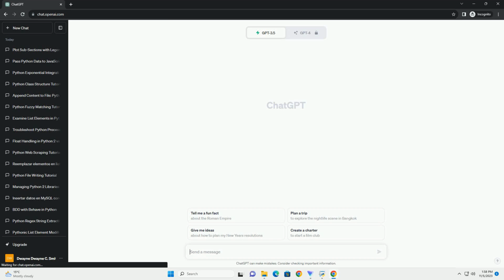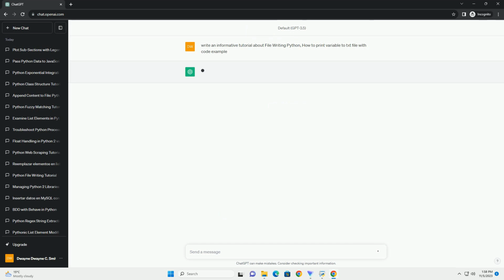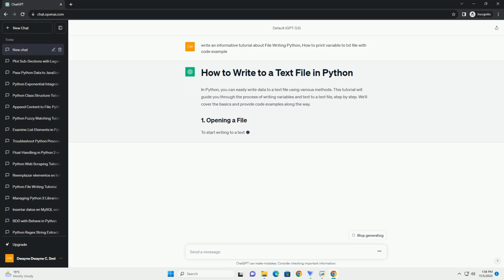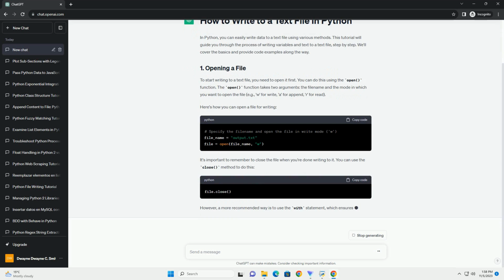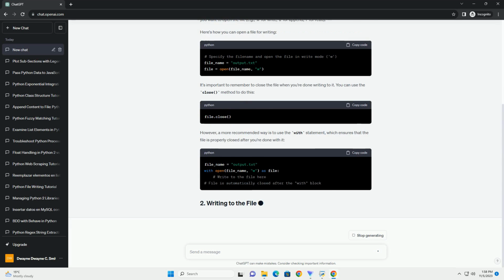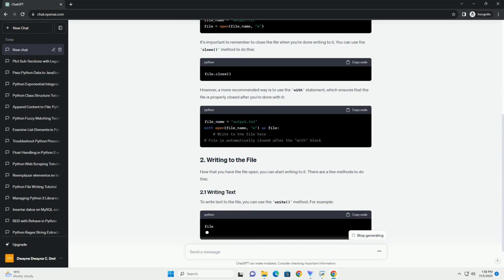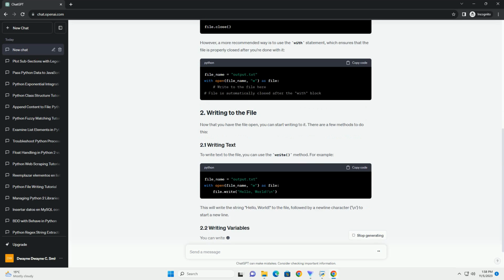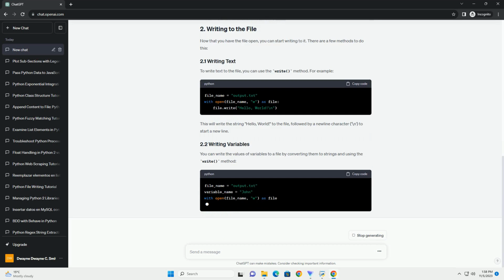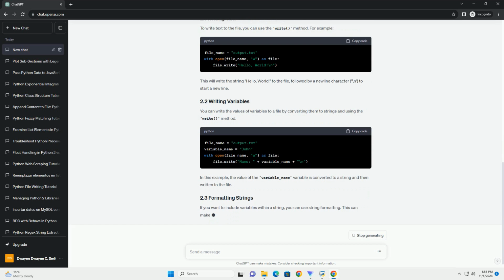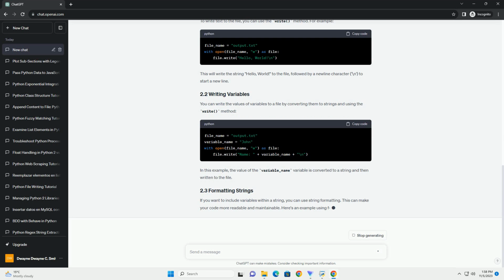In this tutorial, we will explore how to write data from Python variables to a text file. File writing is a common operation in programming, and Python makes it straightforward and flexible. We will cover basic file writing operations, as well as some more advanced techniques. Before we get started, make sure you have Python installed on your system. This tutorial assumes that you have a basic understanding of Python and how to work with variables.